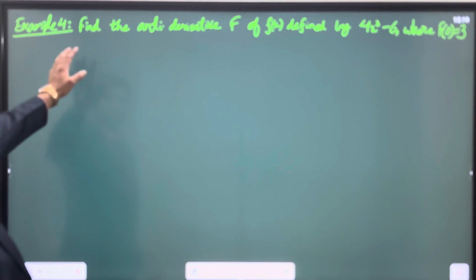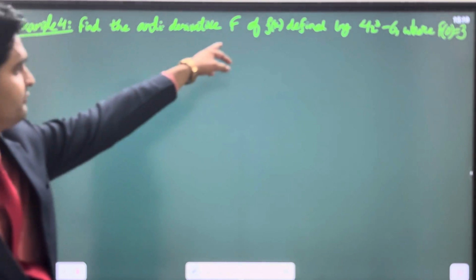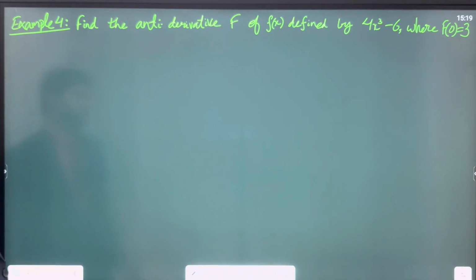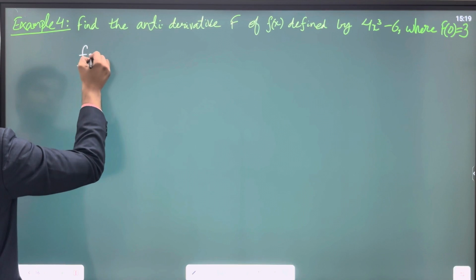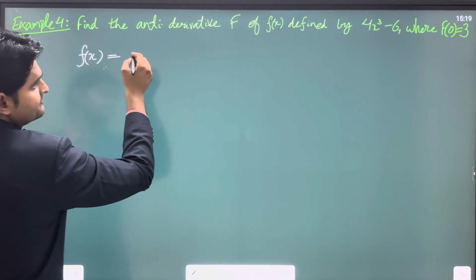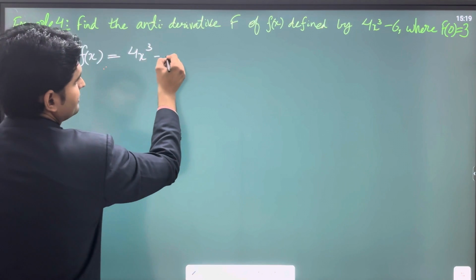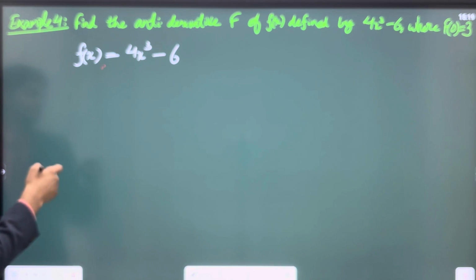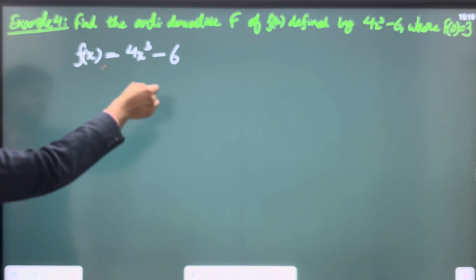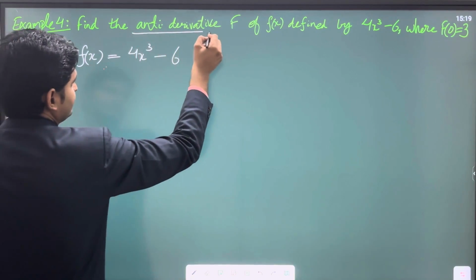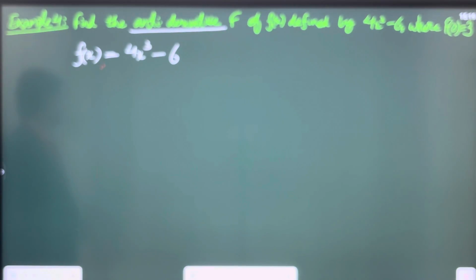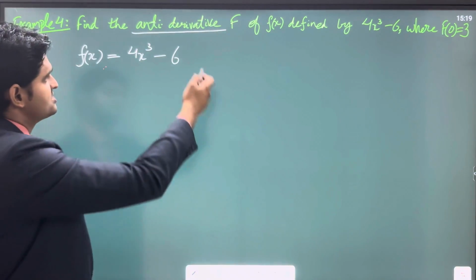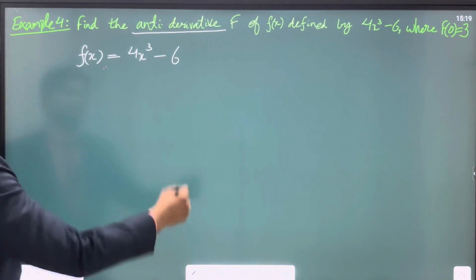When you talk about this function, find the antiderivative of f of x defined by 4x cube minus 6, where f of 0 is 3. So my function is 4x cube minus 6. If I integrate this function, I will get f, because they have told me antiderivative. Antiderivative, integration, integral, primitive, these are the words which are used for integration. We have already discussed this.